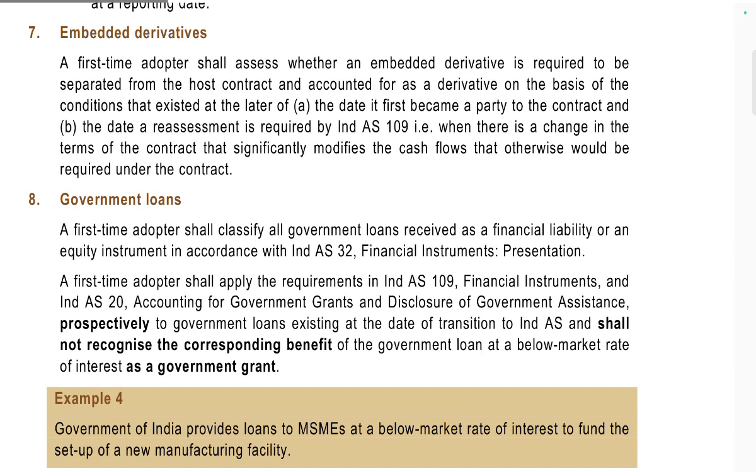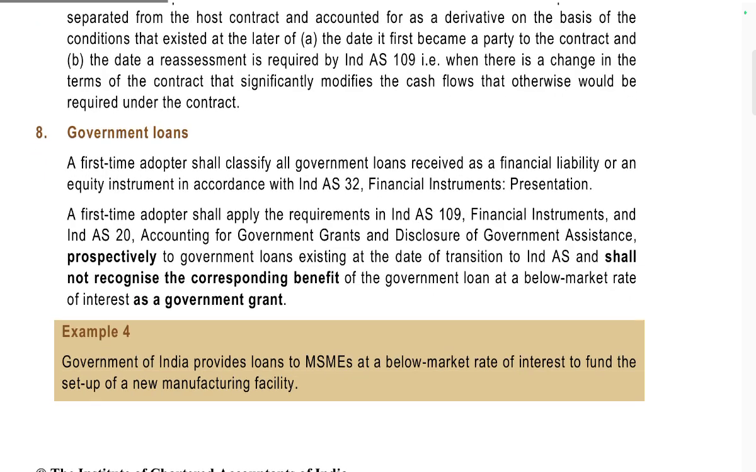Embedded derivatives. A first-time adopter shall assess whether an embedded derivative is required to be separated from the host contract and accounted for as a derivative on the basis of the conditions that existed at the later of the date it first became a party to the contract and the date a reassessment is required by Ind AS 109. That is, when there is a change in the terms of the contract that significantly modifies the cash flows that would otherwise be required under the contract.